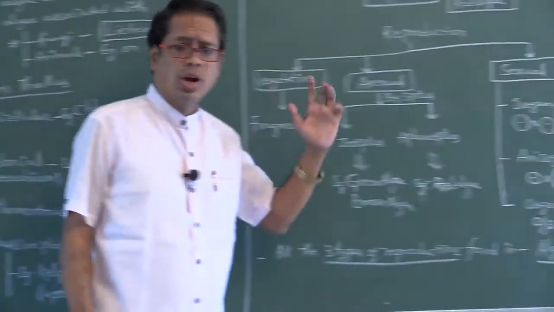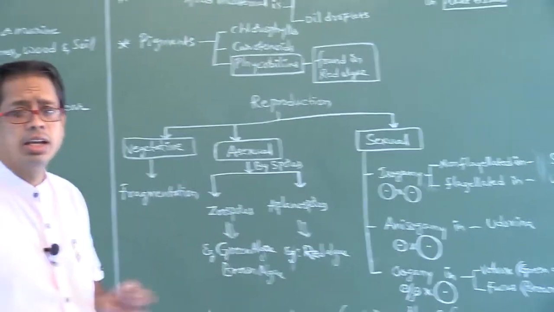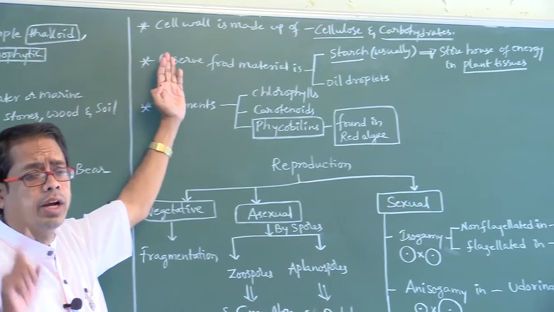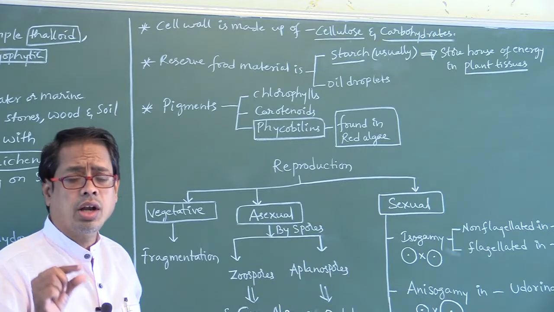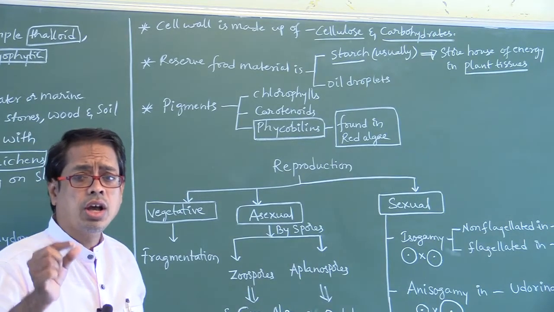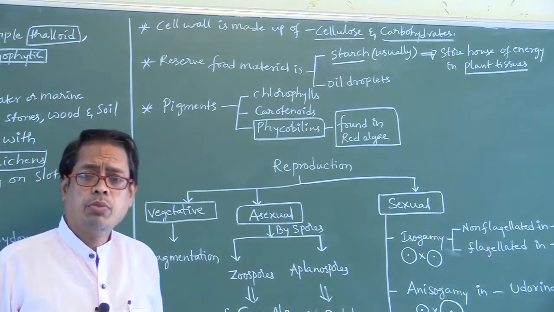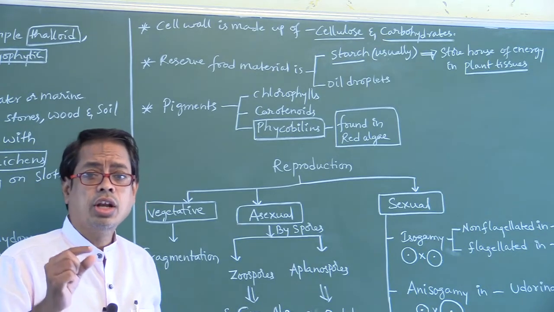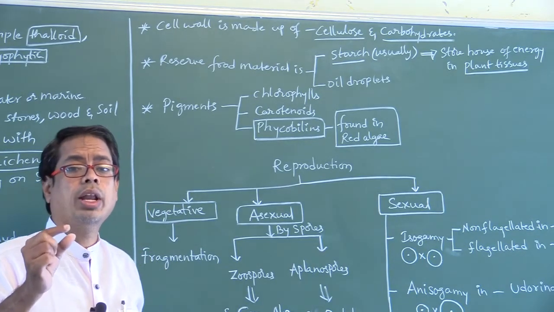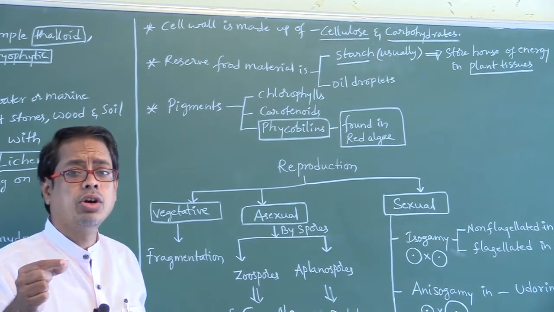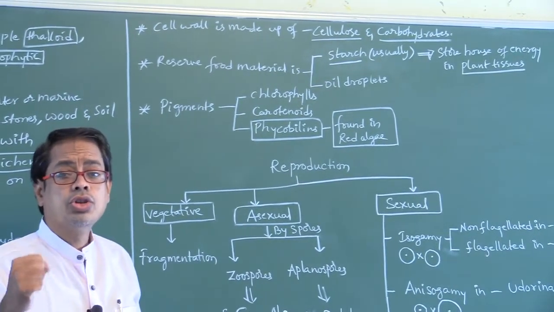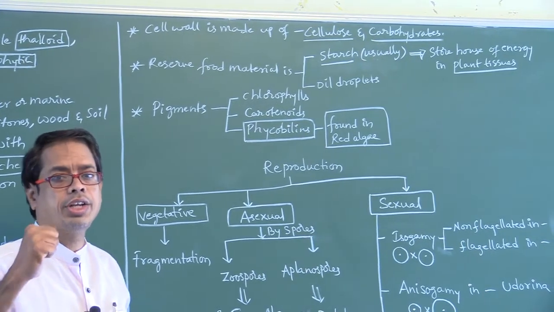Now, what is the cell wall material in algae? The cell wall in algae is made up of cellulose and carbohydrates. In biomolecules, we read that cellulose is a homopolymer. Starch is commonly called the storehouse of energy in plant tissues.